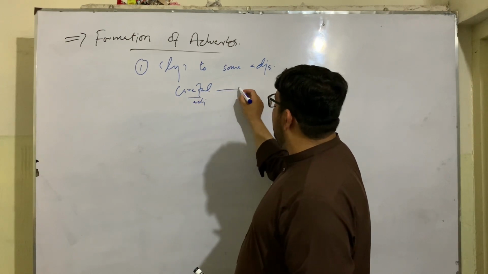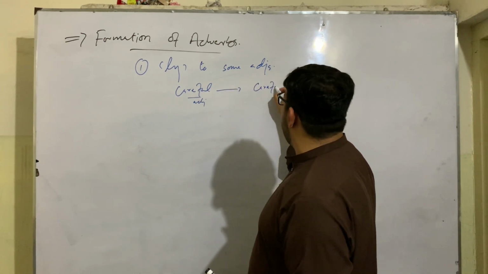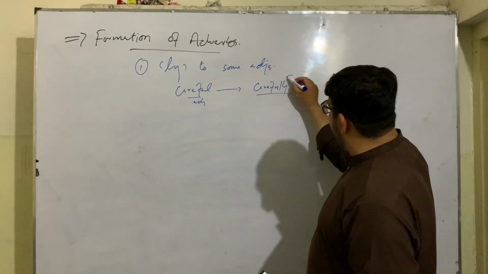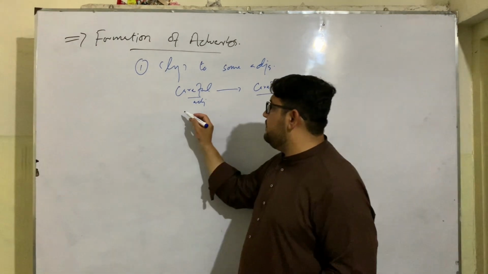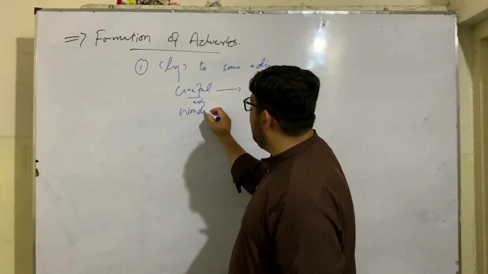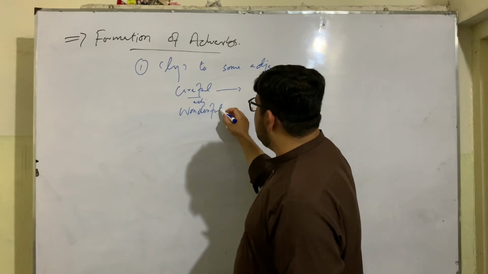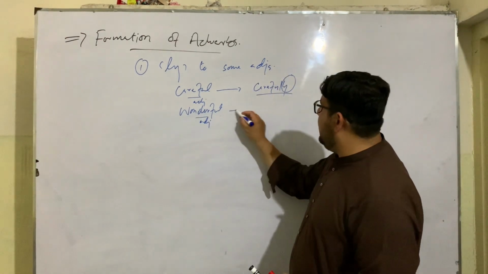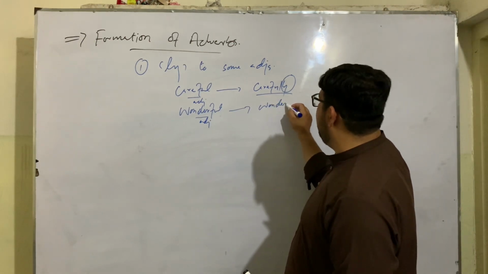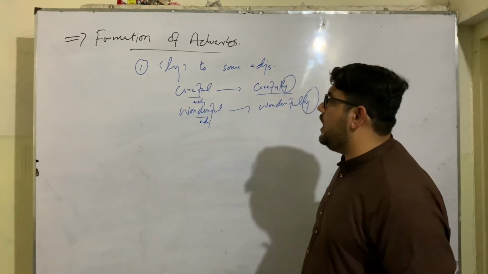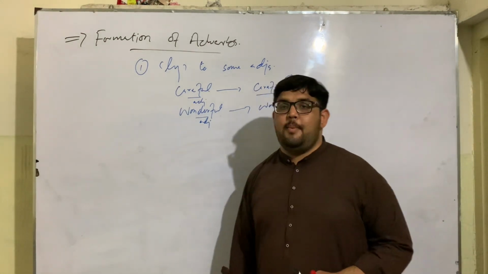When I add ly, it becomes carefully. Similarly, wonderful is an adjective; when I add ly, it becomes an adverb. So sometimes we just add ly to some adjectives to form adverbs.